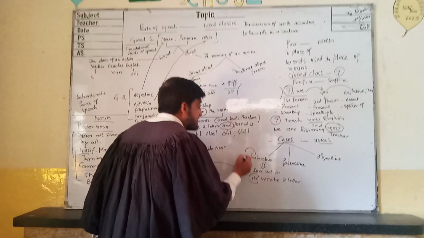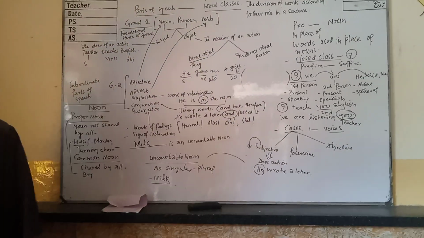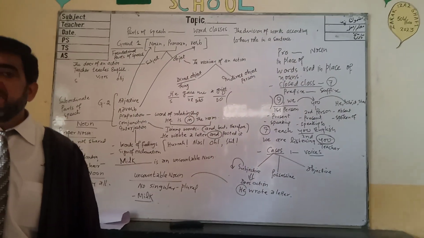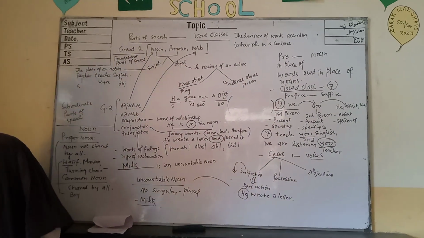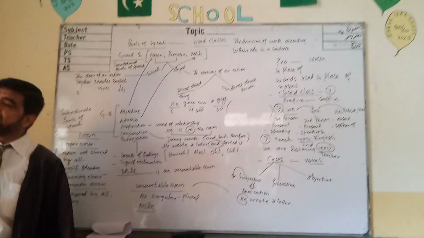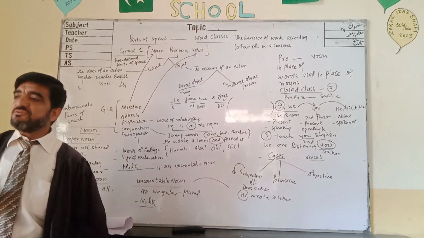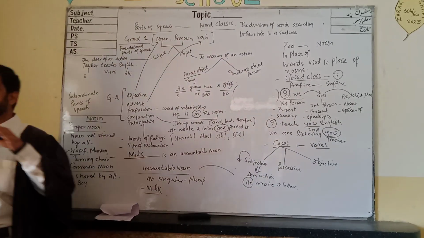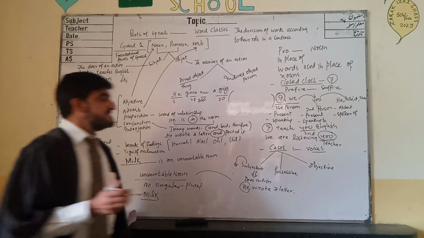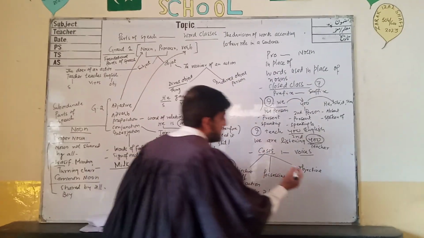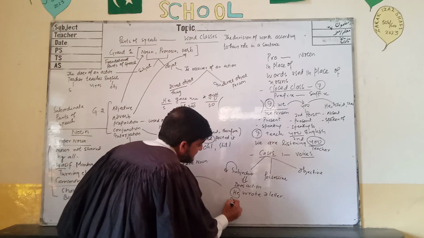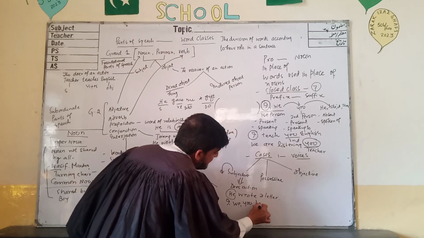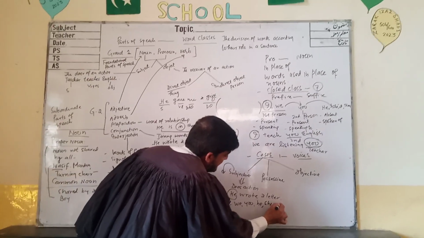Remember, subjective pronoun are those pronouns which are always used as subject in a sentence. जो जुमले के शुरू में प्रोनाउन पड़ा होता है, that is known as subjective pronoun. जो जुमले के दरमियान में पड़ा होता है, that is called possessive. और जो जुमले के आखिर में पड़ा होता है, that is called objective. सब्जेक्टिव में हमारे पास है I, we, you, he, she, it, and they.